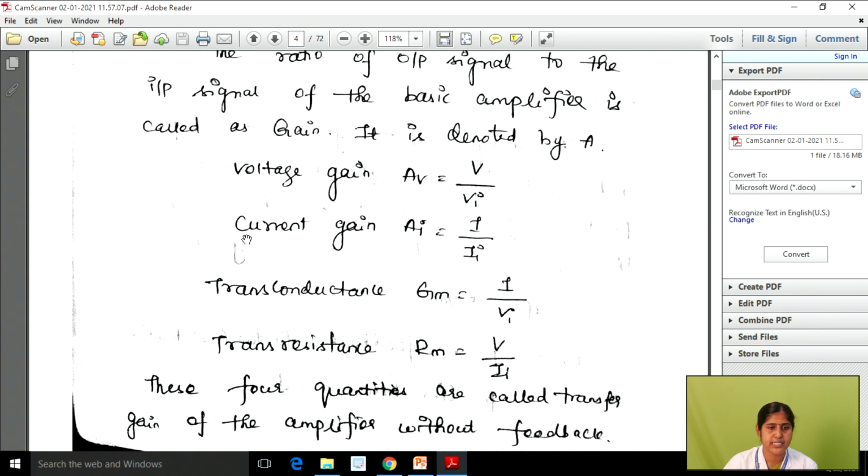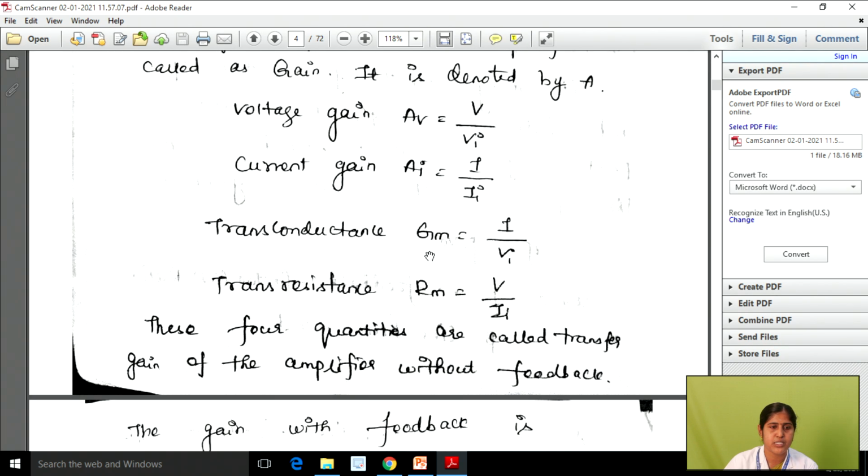Right? So the next one is current gain. Current gain AI is equal to I0 divided by IA. Right? So why are we using I0 divided by IA? Because we are using current gain, so both your output as well as input source are current sources. Right? So the next one is transconductance, which we can represent as GM. Okay, so we know that transconductance is the inverse of transresistance, right? So we can write transconductance GM equal to I0 by Vi.